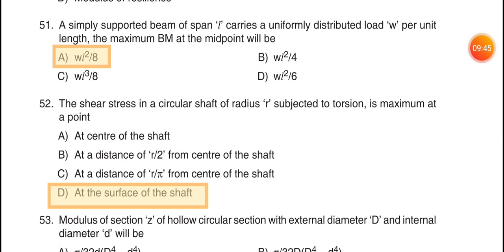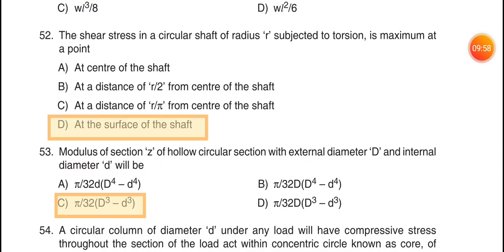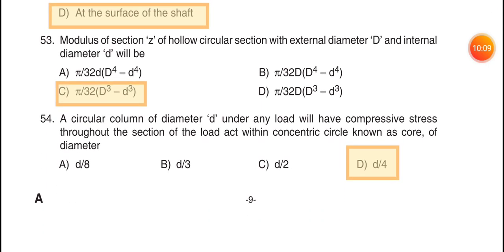51. A simply supported beam of span L carries a uniformly distributed load W per unit length. The maximum bending moment at the midpoint will be option A, WL square by 8. 52. The shear stress in a circular shaft of radius r subjected to torsion is maximum at a point, option D, at the surface of the shaft. 53. Modulus of section Z of a hollow circular section with external diameter D and internal diameter small d will be option C, pi by 32 into D cube minus small d cube.